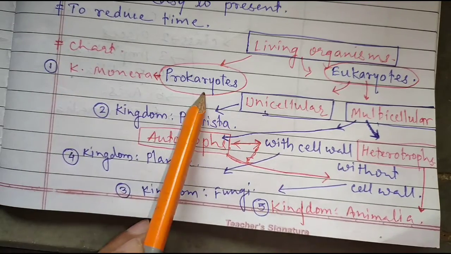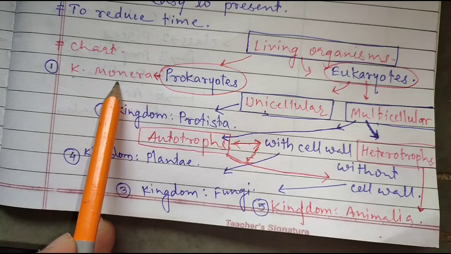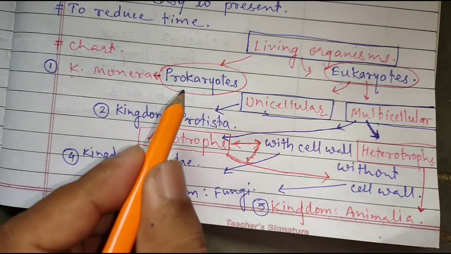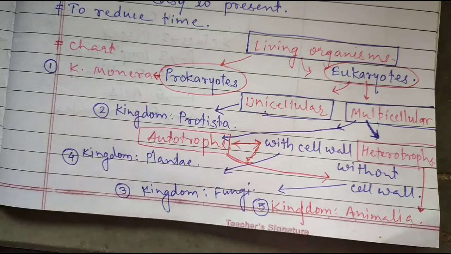So the prokaryotes are the kingdom Monera. The organisms having a nucleus without nuclear membrane are called prokaryotes, and these come under Monera.